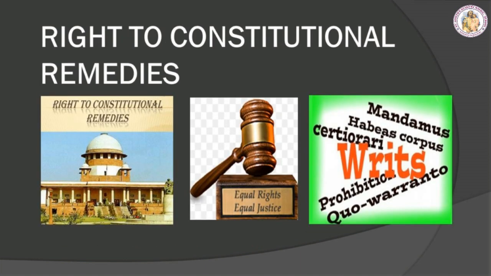Right to constitutional remedies. Fundamental rights are guaranteed by the Constitution. By this right, a person can adopt constitutional means and approach a court if he is denied the fundamental rights. The court then issues orders, which are called writs, to the government to restore the rights to the citizen.